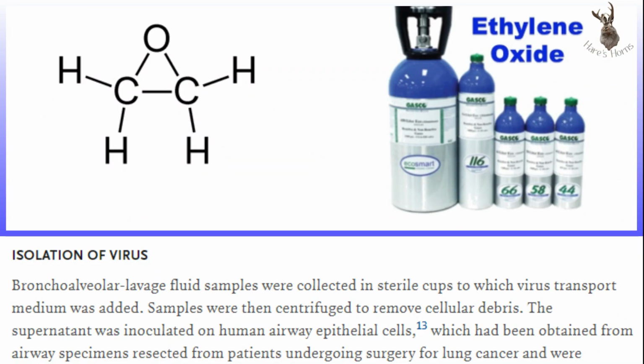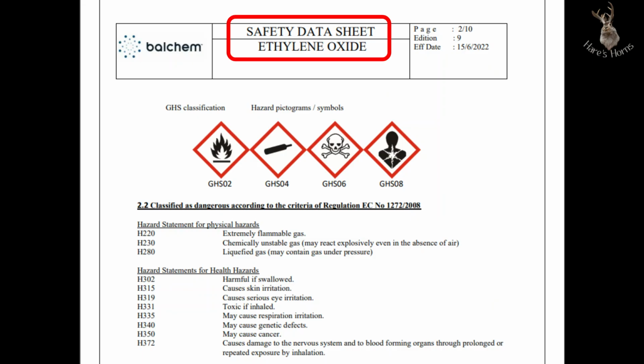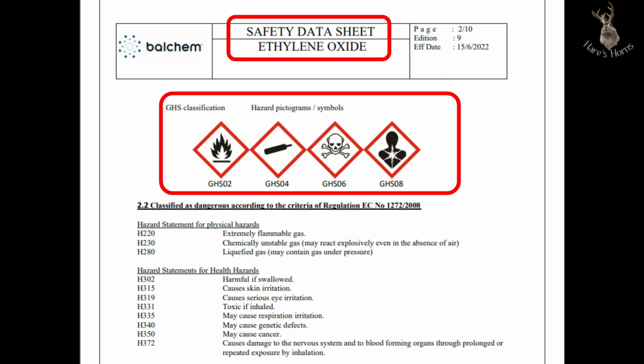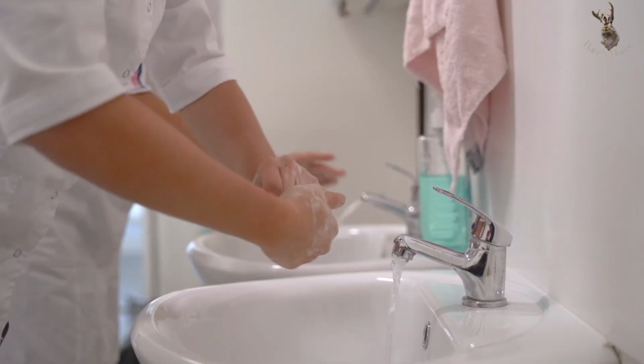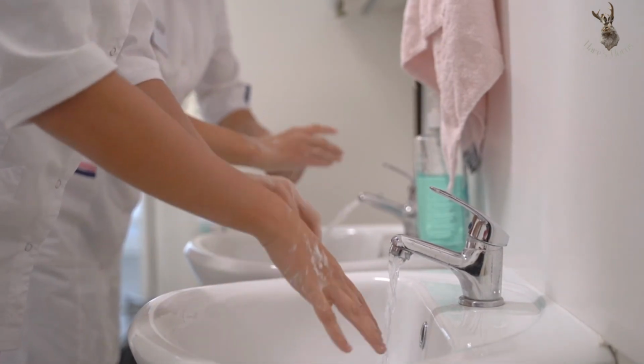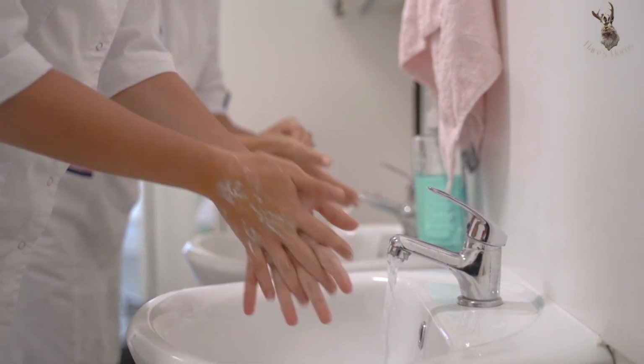You see, already here we have a problem that's not mentioned in the study. Medical equipment is sterilized with ethylene oxide. Ethylene oxide is a poison. Google it and check it yourself. True, the amount of this poison will not kill a person, except maybe those who diligently took swabs for 3 years, 3 times a day, and washed their hands 50 times a day. But what do you think will happen to the virus when it comes into contact with something designed to kill it? That is, to kill everything pathogenic and create a clean environment?